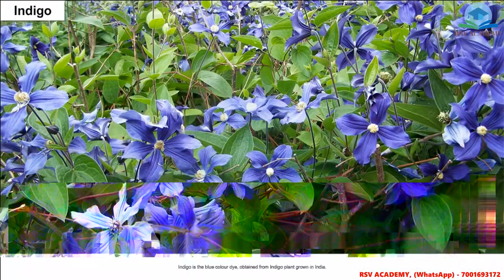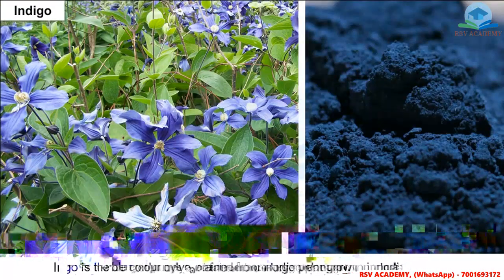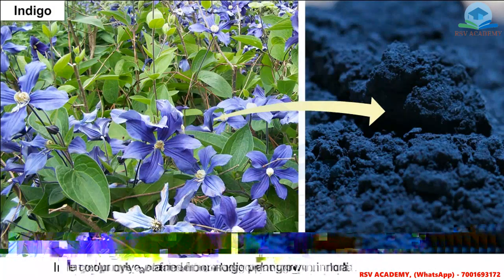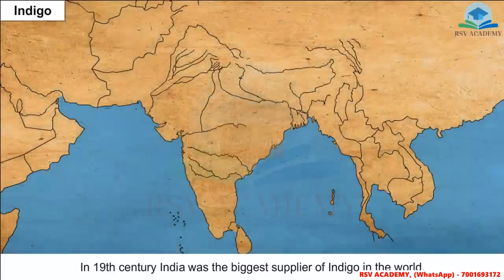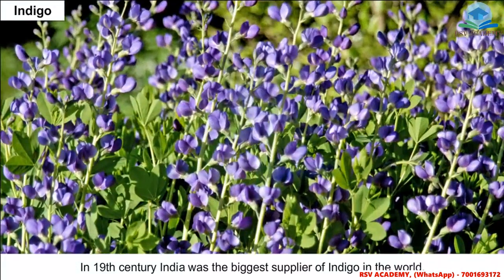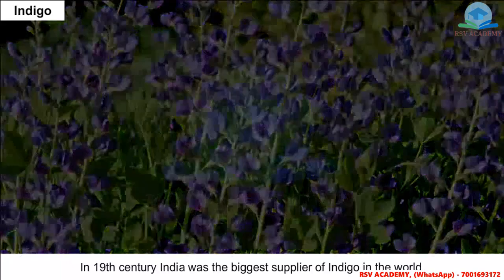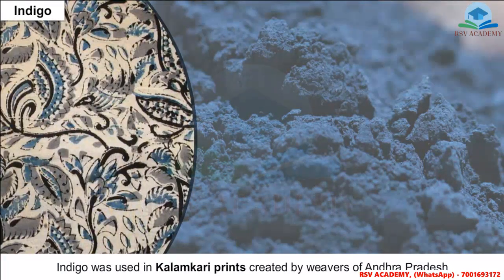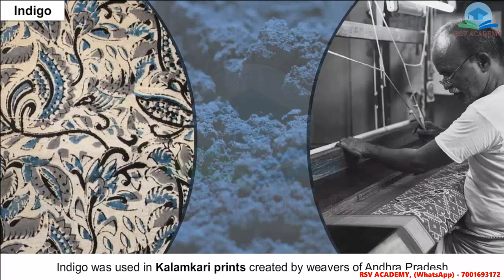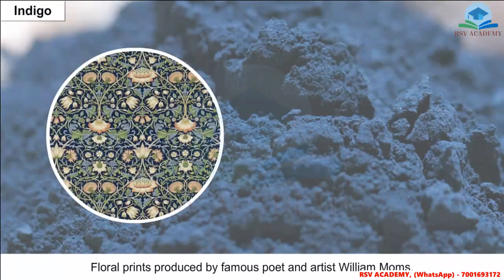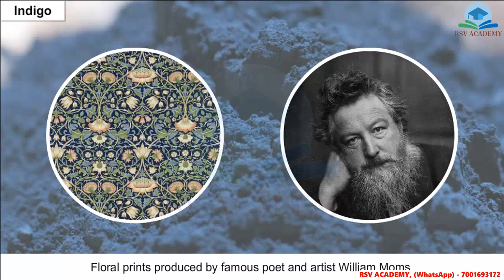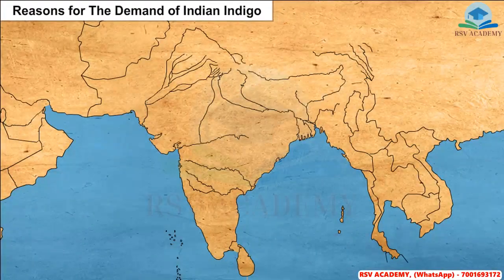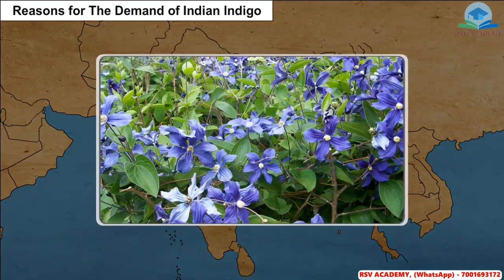Indigo. Indigo is the blue color dye obtained from the indigo plant grown in India. In the 19th century, India was the biggest supplier of indigo in the world. Indigo was used in kalamkari prints created by weavers of Andhra Pradesh, and floral prints produced by the famous poet and artist William Morris.